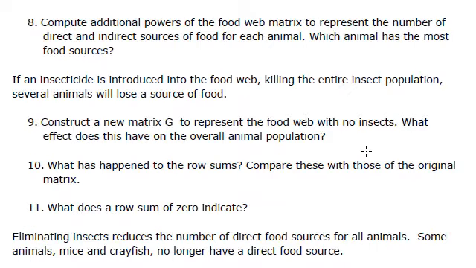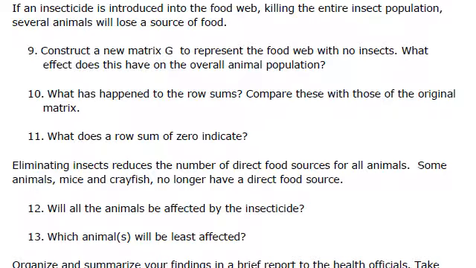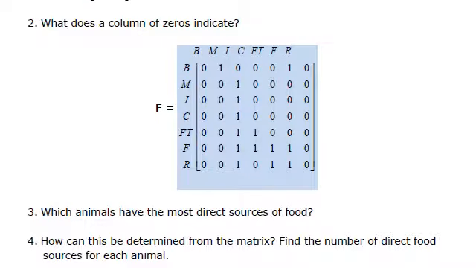And with that all said, considering how much you do with this task and how well you accept it, you should be able to respond to some of the other questions. And you will certainly be able to answer how the food web is affected by pesticides when you remove, for instance, the insects, by considering how the matrix looks. There was a question about what a column of zeros represents. Well, that's important because you have to remember,